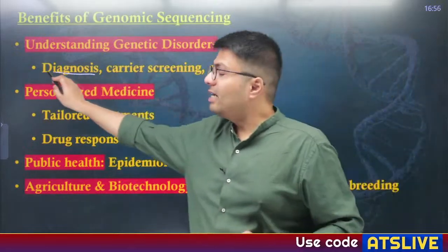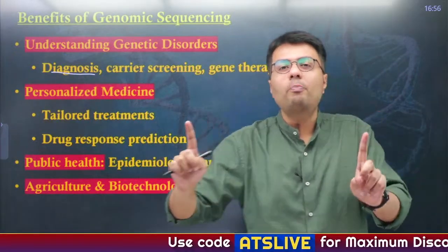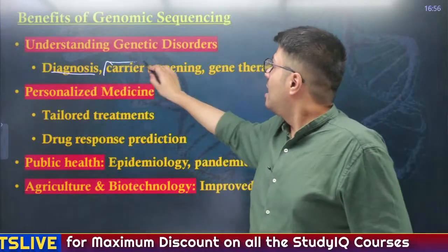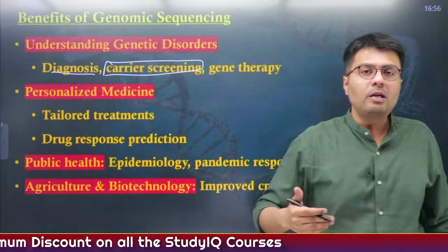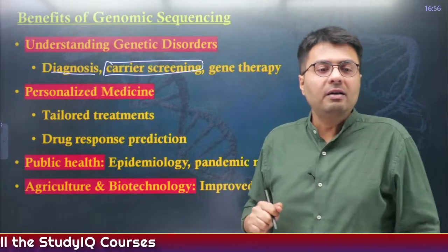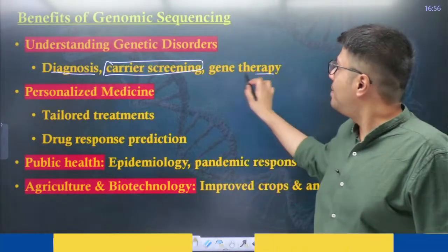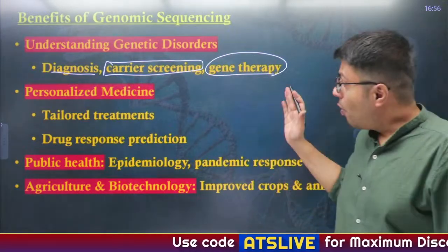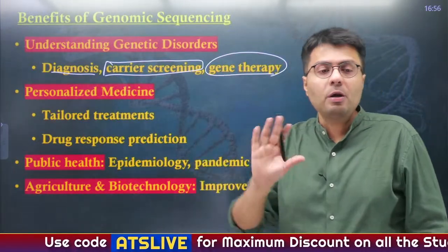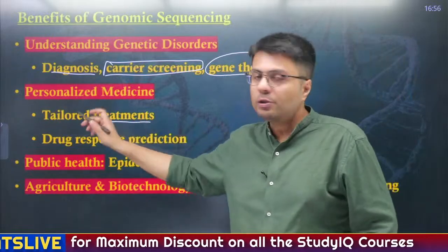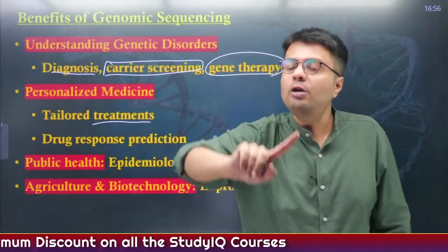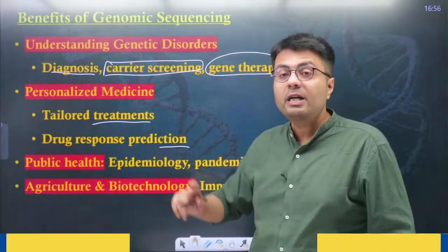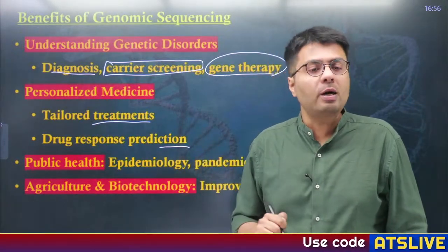First, by genome sequencing of such a huge population, it will help us diagnose the existence of such diseases. Similarly, we can understand the carriers that are responsible for different kinds of diseases, and also help us develop gene therapy which will help counter these kinds of genetic diseases. Also, it can help companies manufacture personalized medicines which are tailored for specific treatment. It will not cater to general demand, rather it will fulfill specific demand. Similarly, it will help us predict how the drugs are responding to a particular disease.